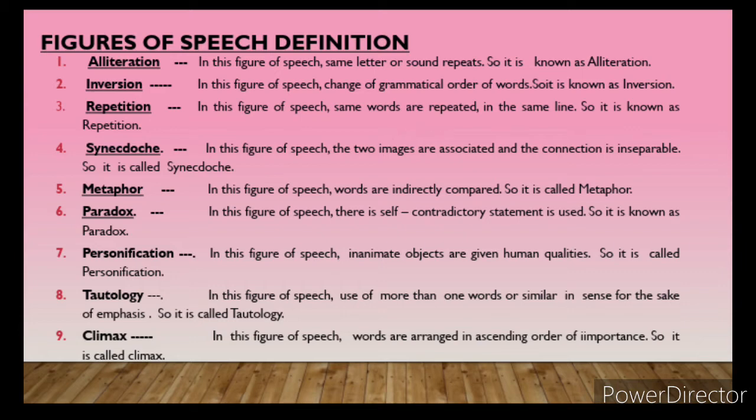What about repetition? In repetition, something repeats, and that is words. In alliteration, alphabetical letters and sounds are repeated, whereas in repetition, words are repeated more than 2 or 3 times.